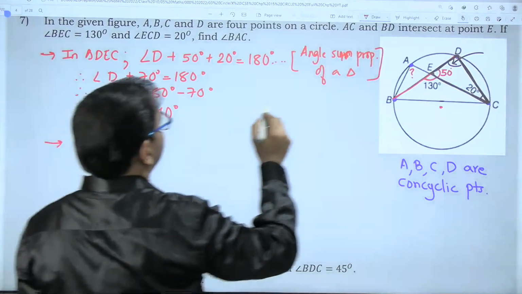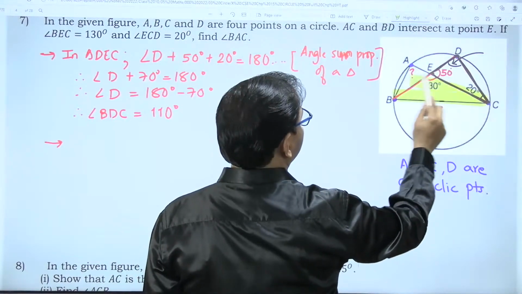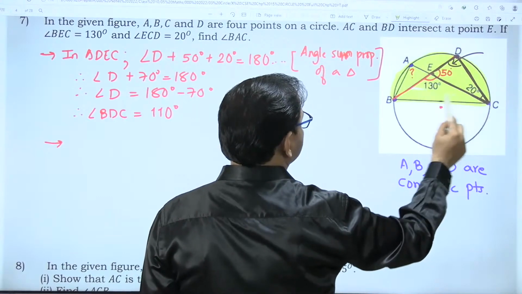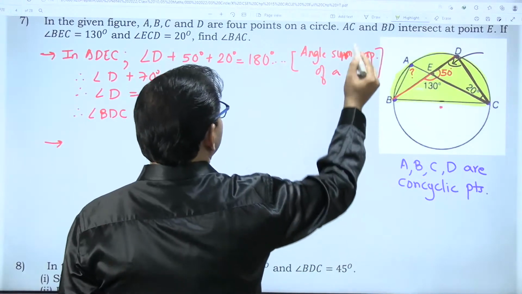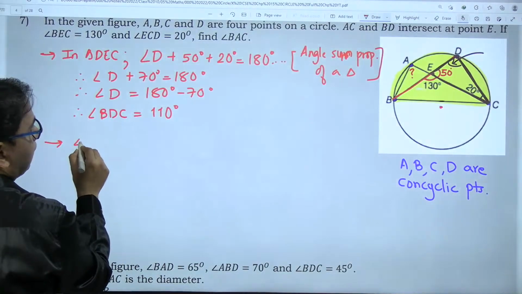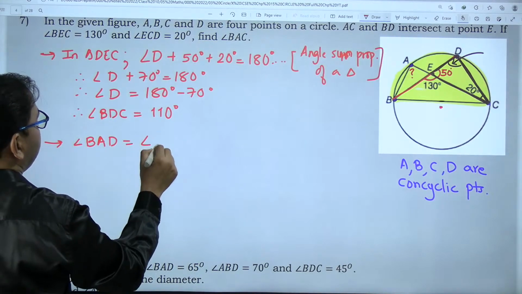Do you know theorem number 2? According to that theorem, angles in the same segment are equal. Look at this segment, the minor segment. There are two angles which are in the same segment. Angle BAC is equal to angle BDC.